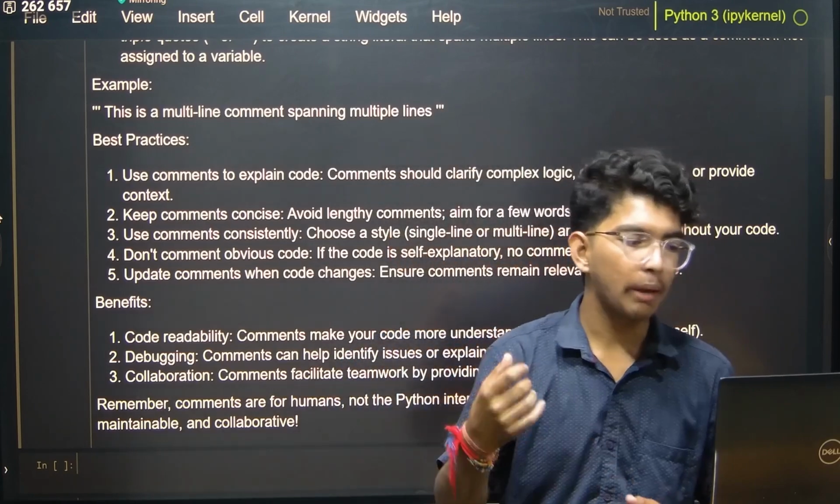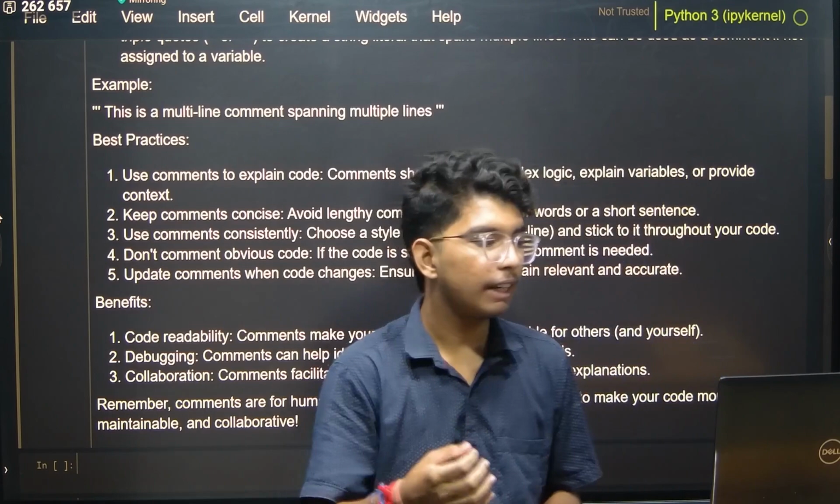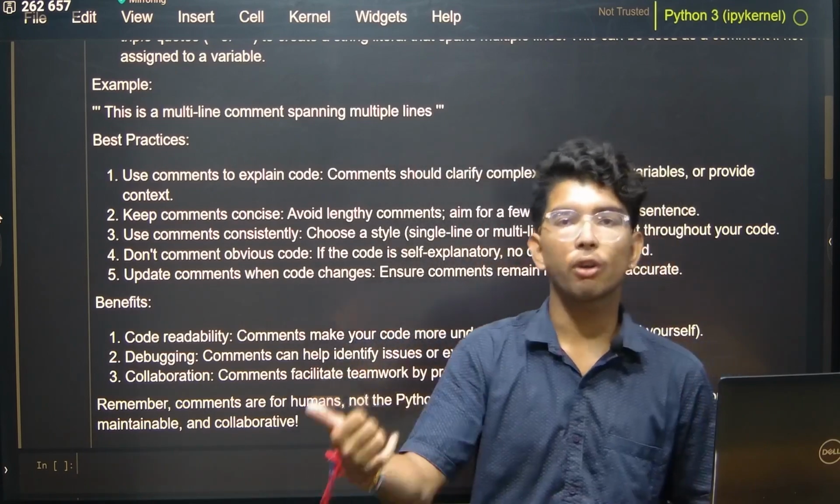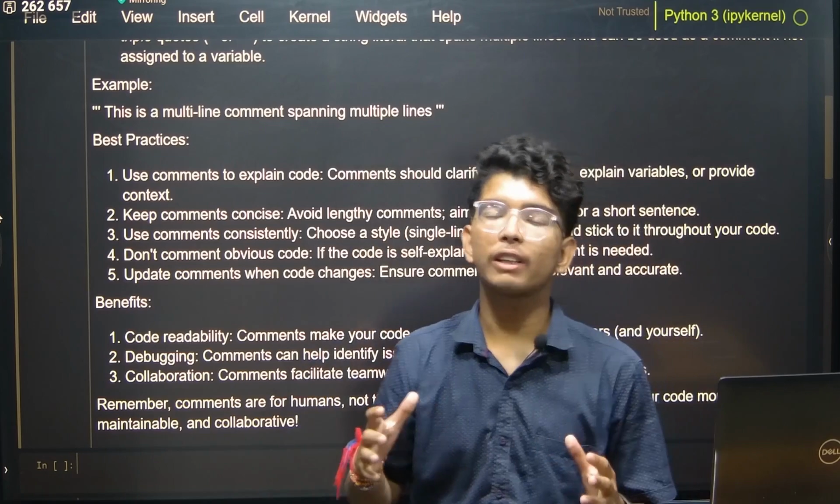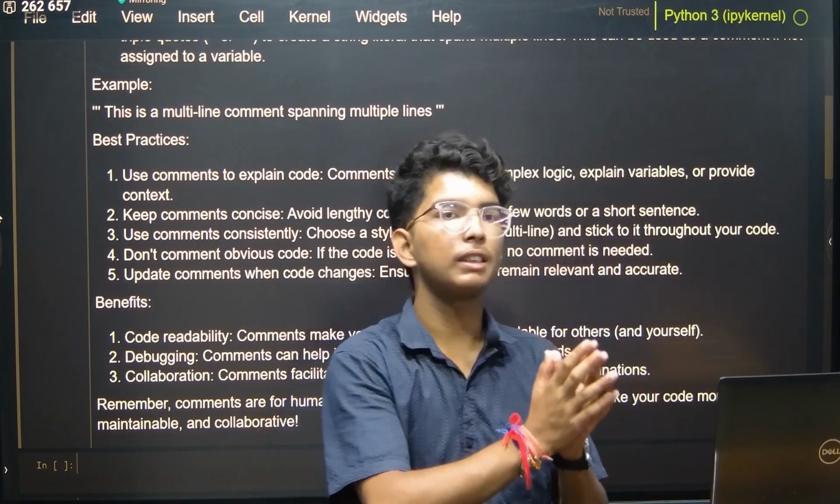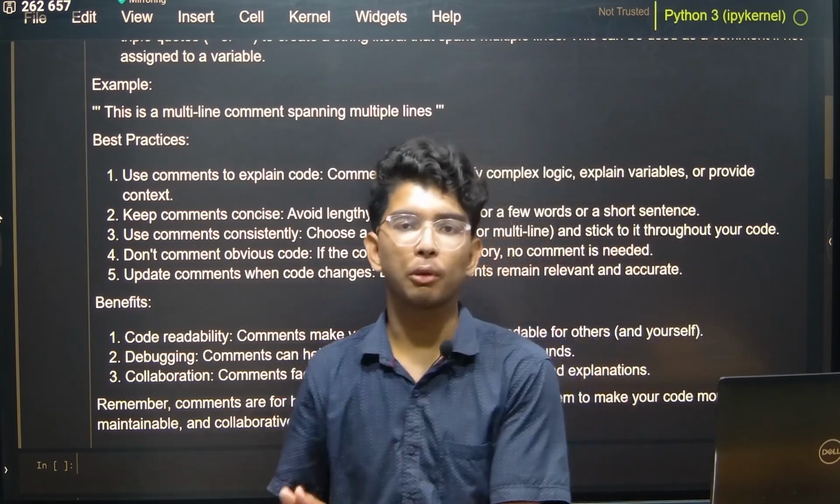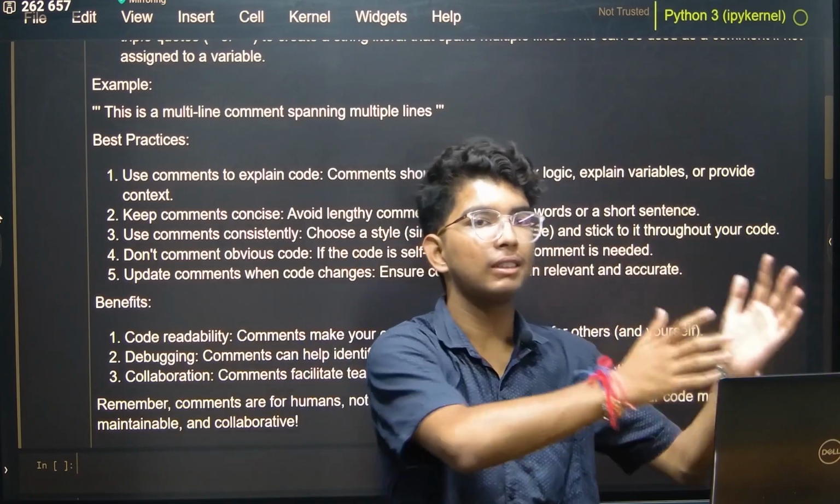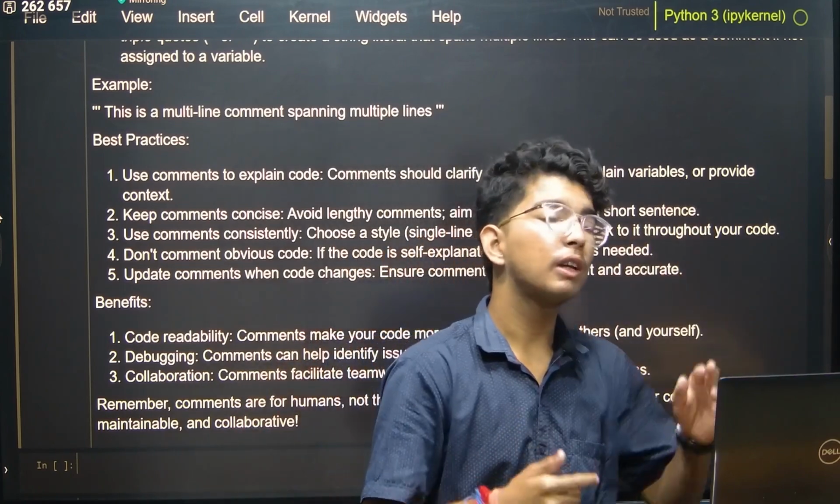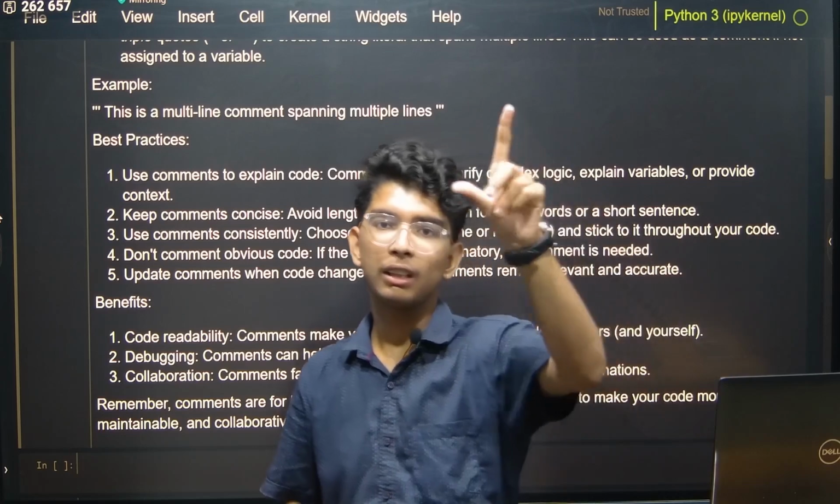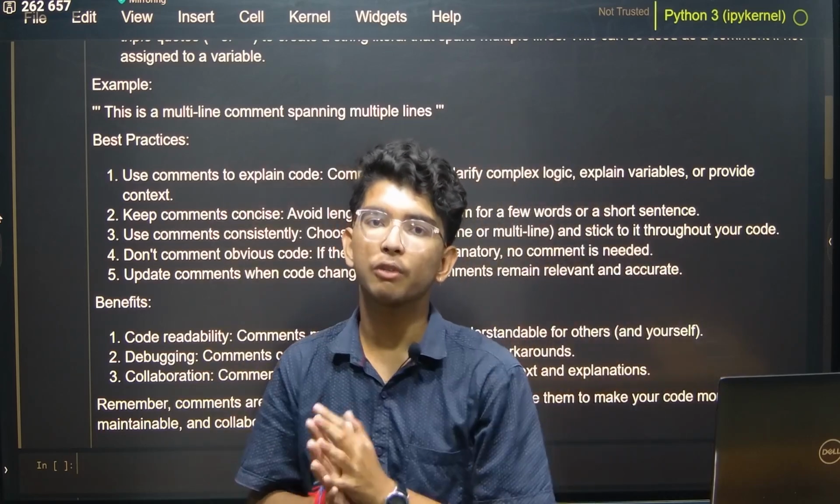Then, collaboration. Comments facilitate teamwork by providing context and explanation. By this, I mean when you are working in a team, everyone has a different part to do in the program, right? Someone will do 20%, someone will do 30%, then another one will do 50%. Now, if the first person is doing 20%, then he will transfer the code to the 30% work, right?